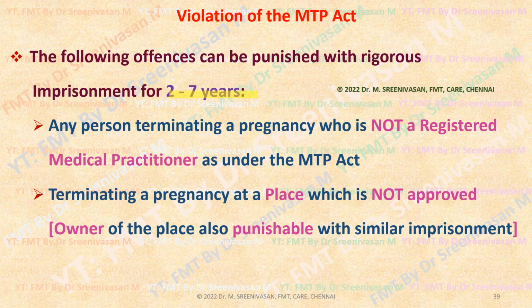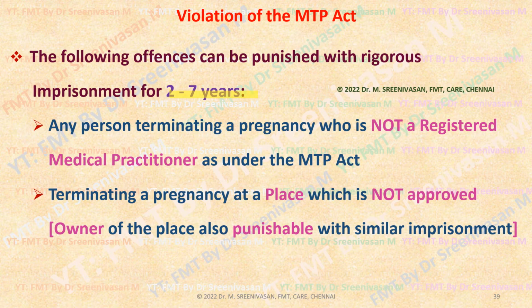Any doctor or any person whoever violates the MTP Act, performing in violation of the indications as well as the various rules we have seen so far, whoever does MTP without any indication, or in a not approved place, or without the required experience or qualification as mentioned in the MTP rules, that we have discussed so far, conducting abortion without any emergency in the elective MTP case, or is unqualified,